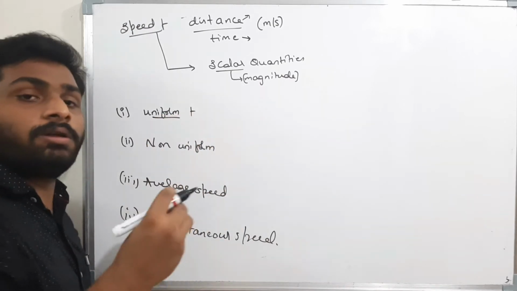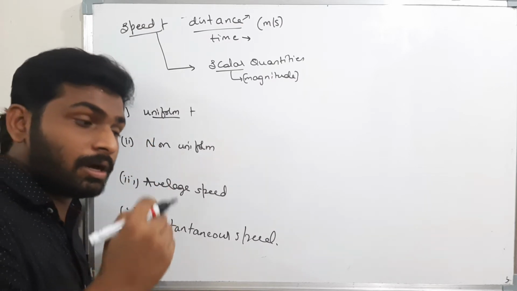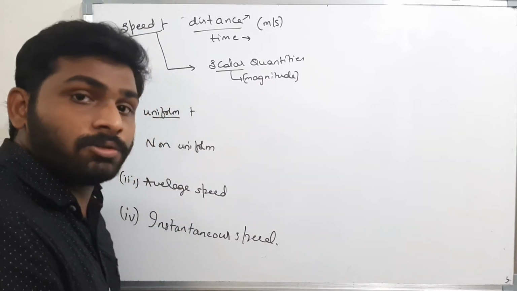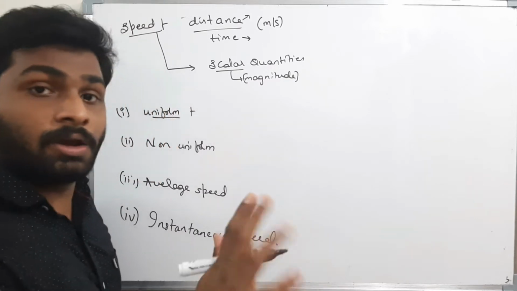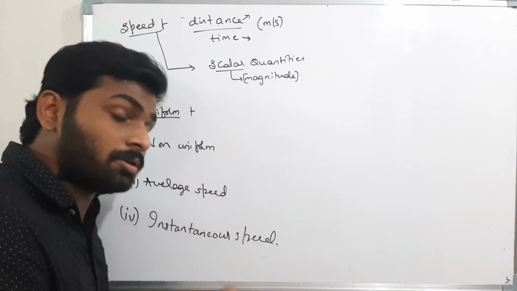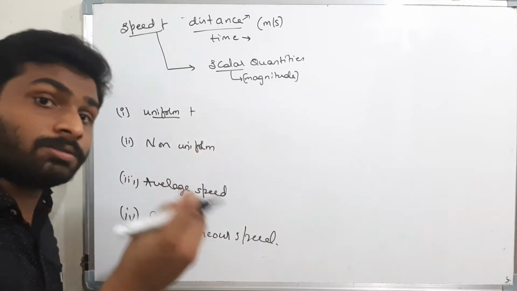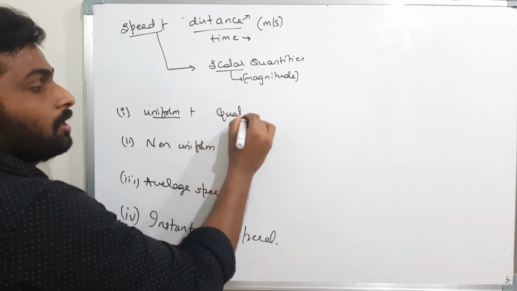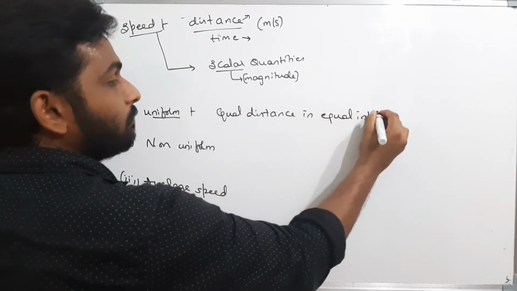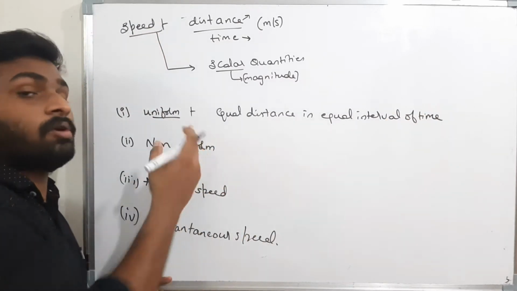Now, what is uniform speed? I will say the body is in uniform speed when the body covers equal distance in equal time. That means if I take 1 second intervals, in the first second the body travels 10 meters, in the second second it travels 10 meters, and in the third second it travels 10 meters. In equal intervals of time the body covers equal distance. Then I will say the body is traveling with uniform speed, which is simply constant speed.